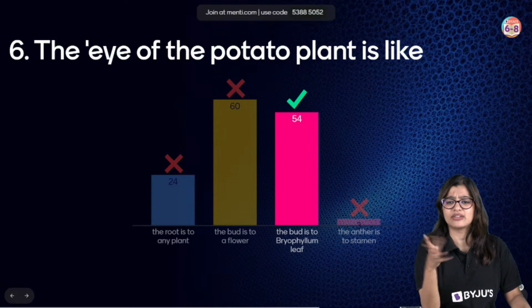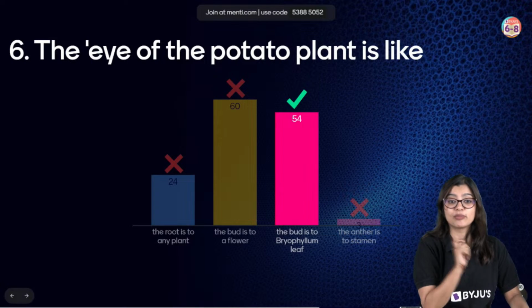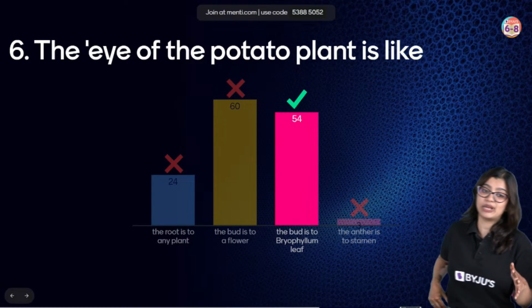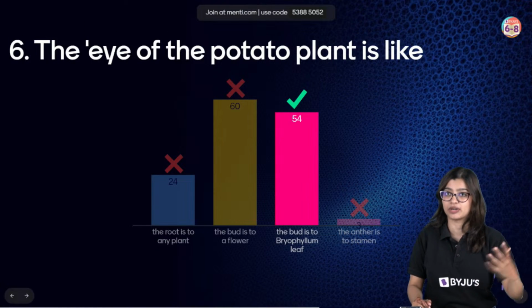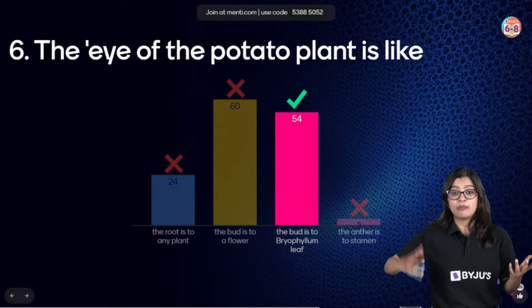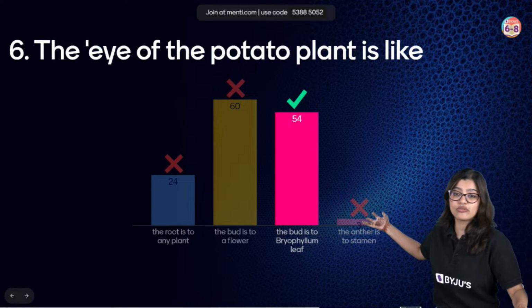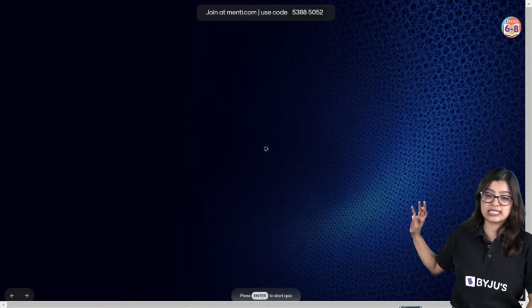Some of you maybe got confused. Eye of potato equal to bud of flower. No, you have to see what mode of reproduction it is, right? Begum for Abida, for the same reason. The fact that whenever we talk about flowers, it is sexual reproduction where male and female are involved. But in this case, right, what is it? It is asexual reproduction. So you need to look for asexual reproduction here. Yes? So the answer is option number C.